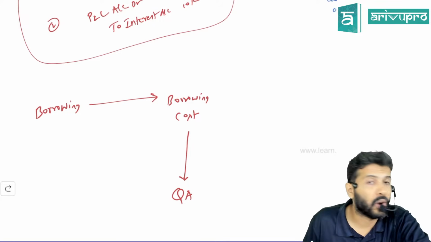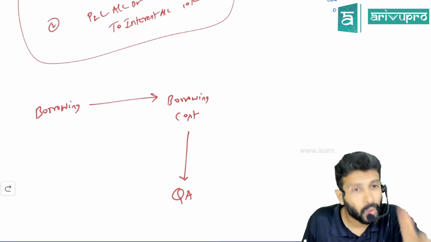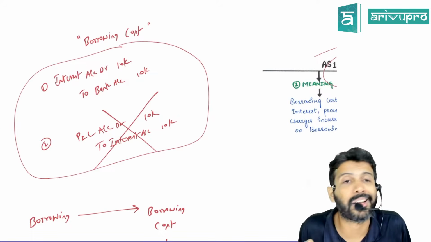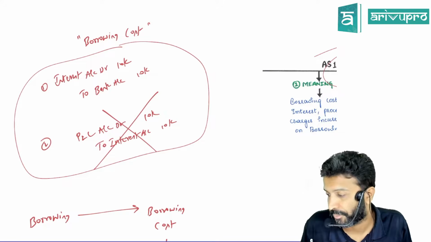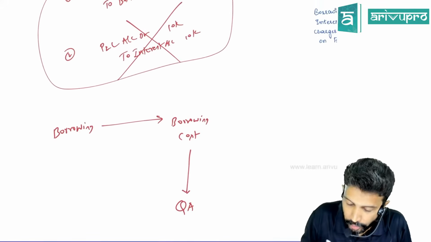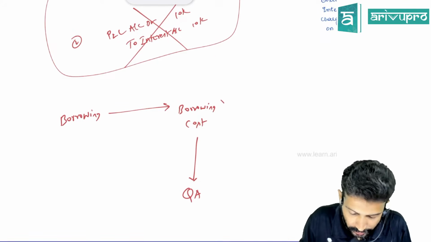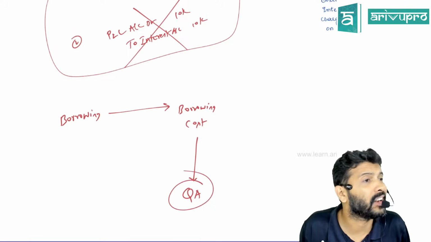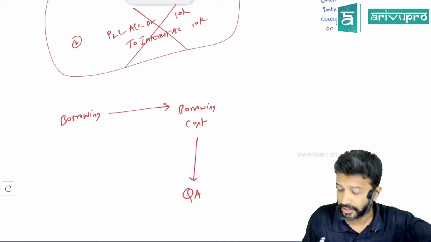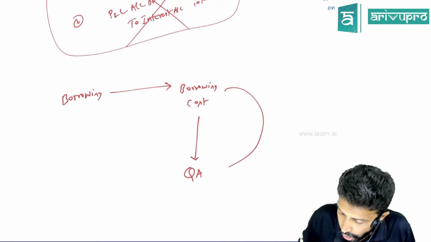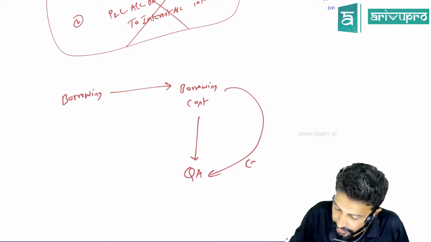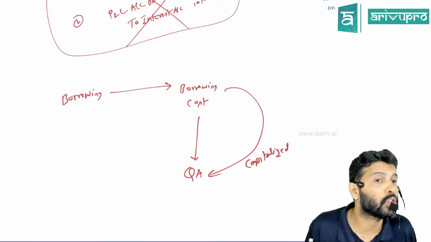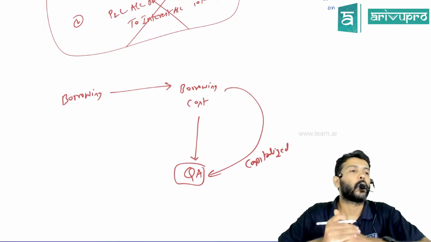If borrowing cost relates to a qualifying asset, then it will not be transferred to P&L. Rather, it will be capitalized, meaning it will be added to the cost of the qualifying asset.